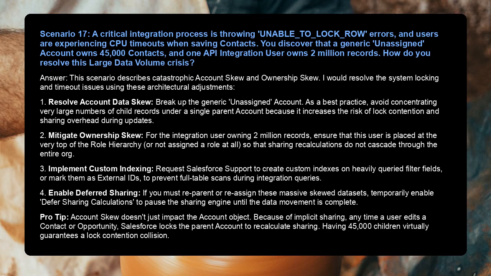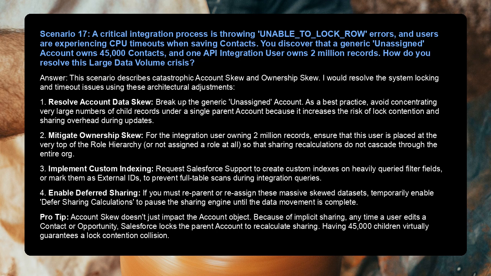Scenario 17. A critical integration process is throwing "unable to lock row" errors, and users are experiencing CPU timeouts when saving contacts. You discover that a generic unassigned account owns 45,000 contacts, and one API integration user owns 2 million records. How do you resolve this large data volume crisis? Answer: this scenario describes catastrophic account skew and ownership skew. I would resolve the system locking and timeout issues using these architectural adjustments.